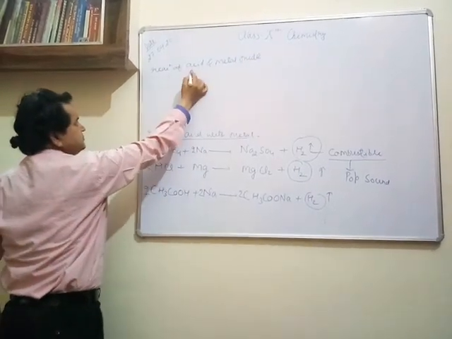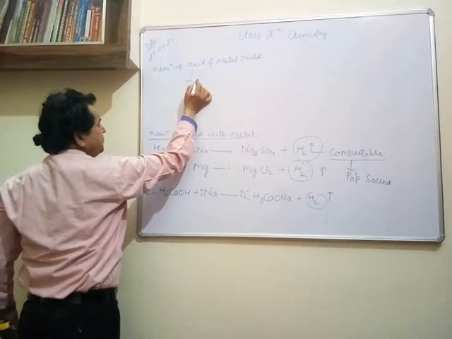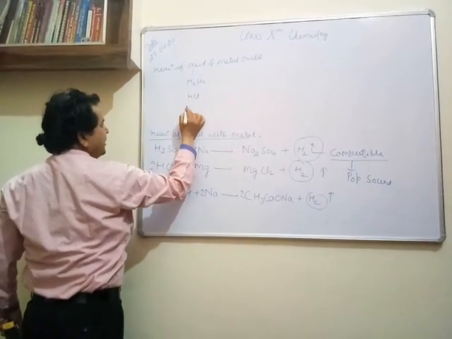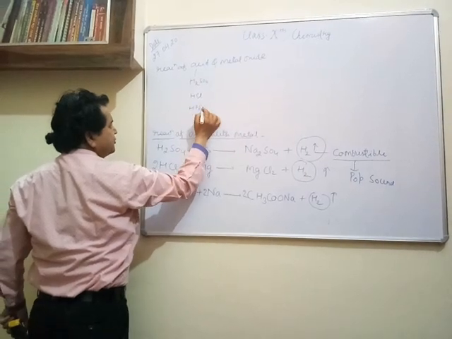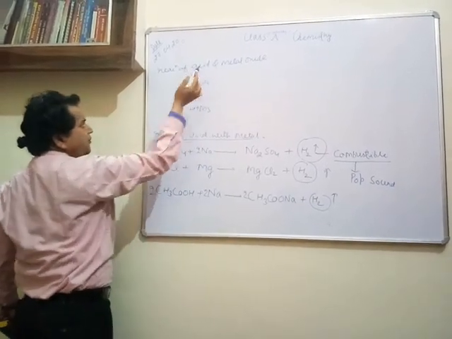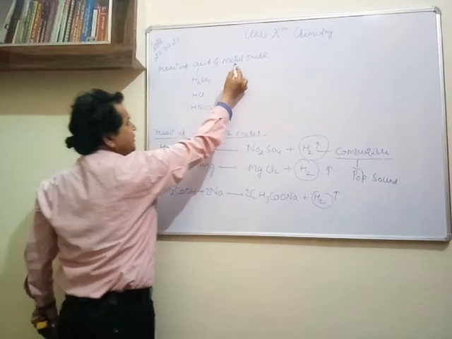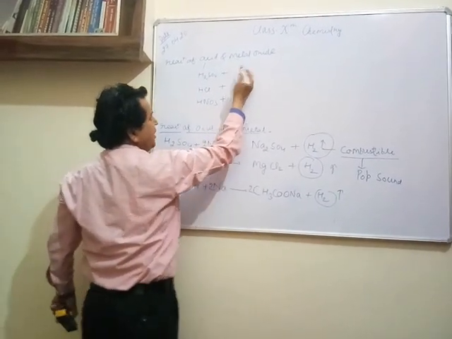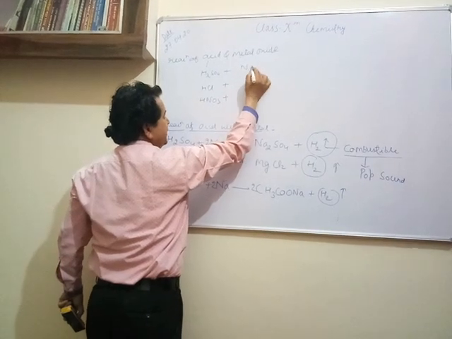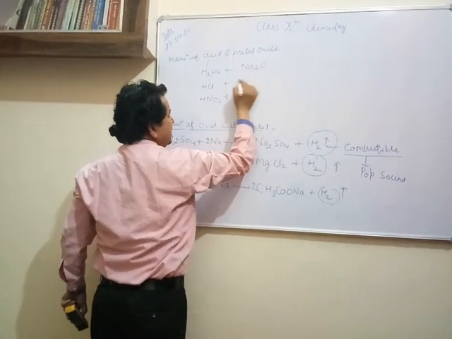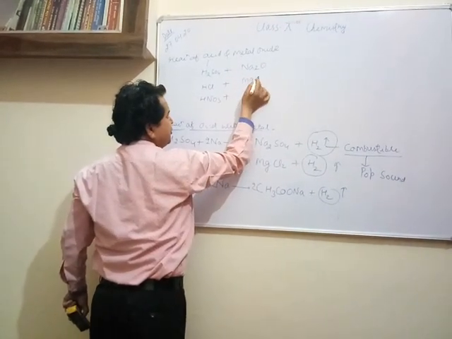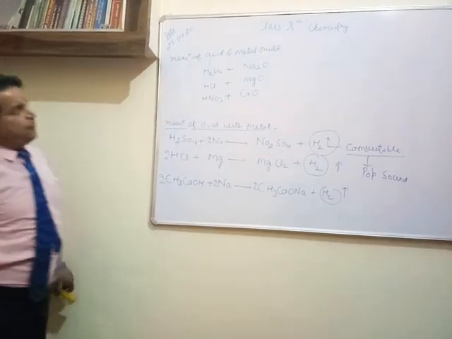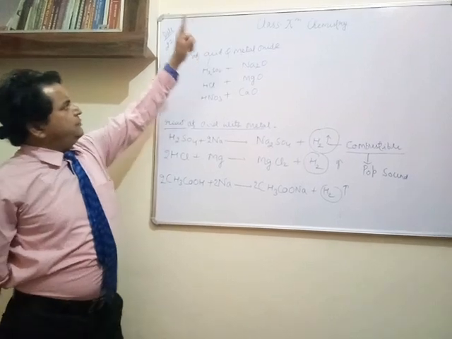Acid, you know, I am having H2SO4, I am having HCl, I am having HNO3. These are the acids. What happens when acid combines with metal oxide? Metal oxide means any metal combined with oxygen, just like sodium Na2O, magnesium MgO, and calcium CaO. What? Acid with metal oxide.